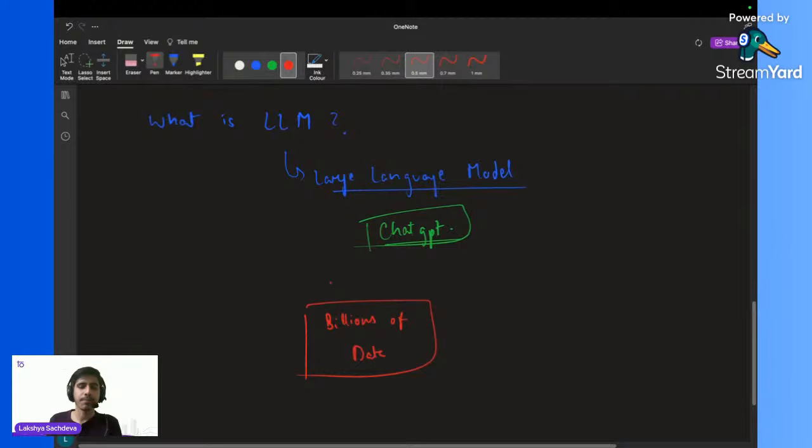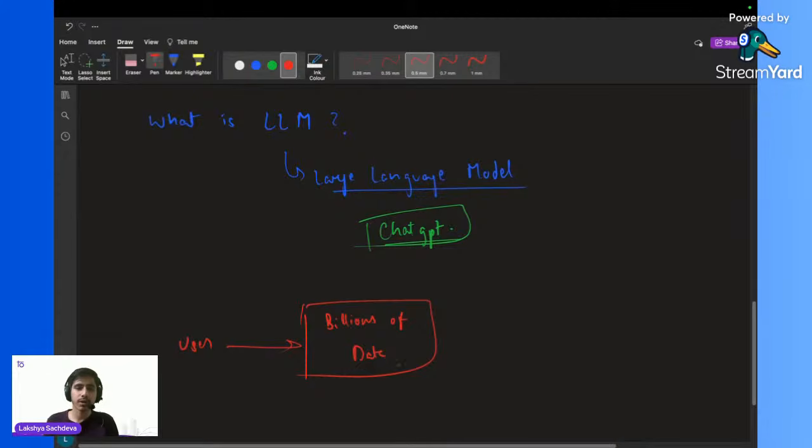I have inserted billions of data in this box, and I have trained this box on billions of data sets. You can say billions of tokens, parameters, data, anything. So I have a box, and I have kept all the billions of data in that box. Now whenever the user is asking some kind of question,